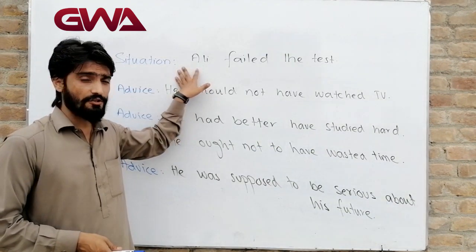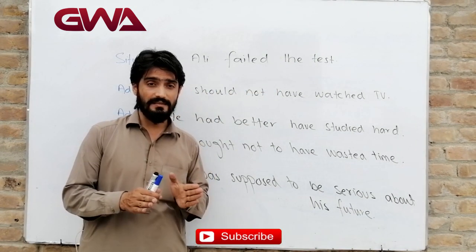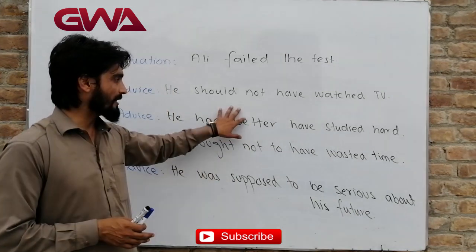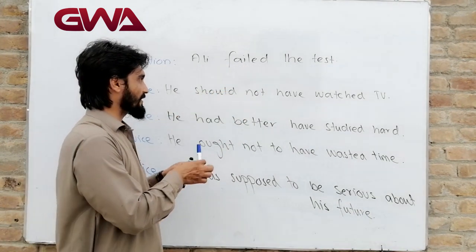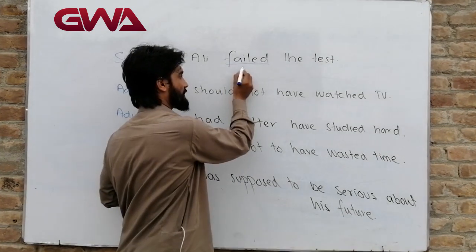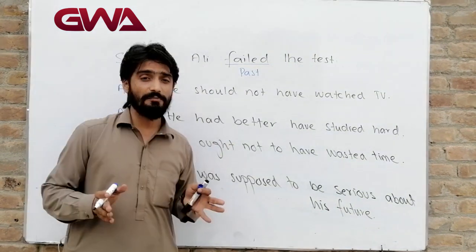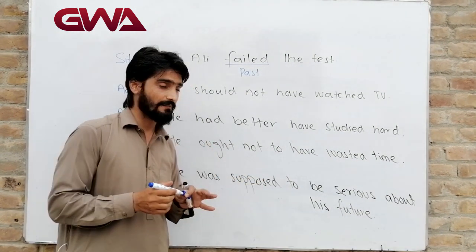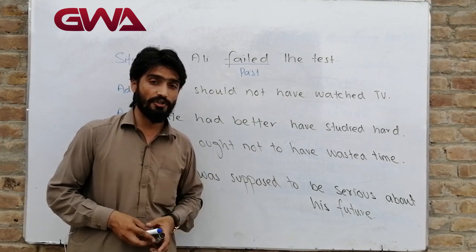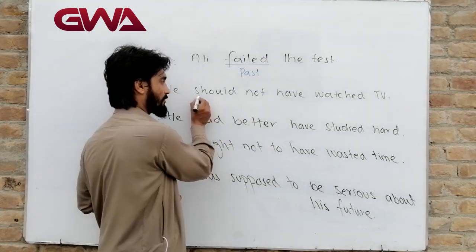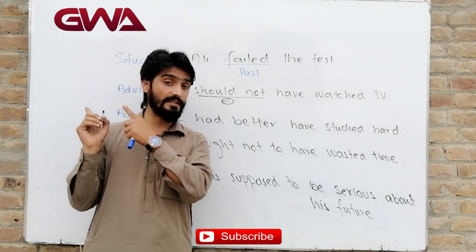Here we have a situation. Ali failed the test. This is a situation. Now we will give Ali an advice. Now here, remember this, Ali is failed, is a past. Now nothing can be done, he's failed. Advice number one, he should not have watched TV. Should not, it's negative. It means he watched TV in the past.